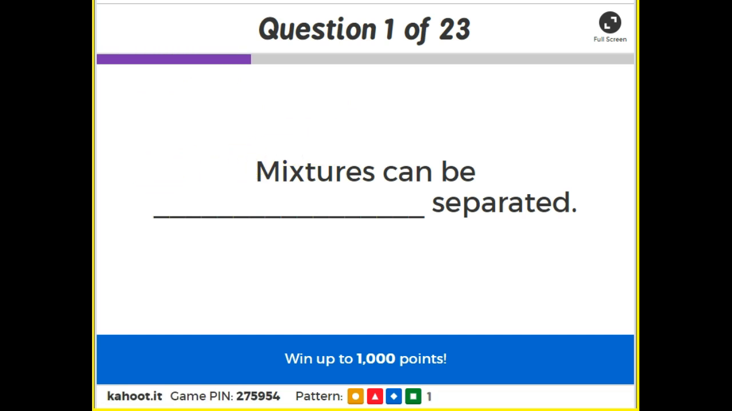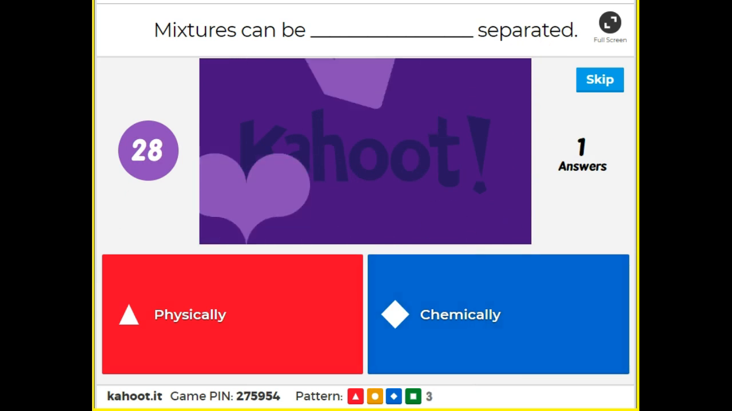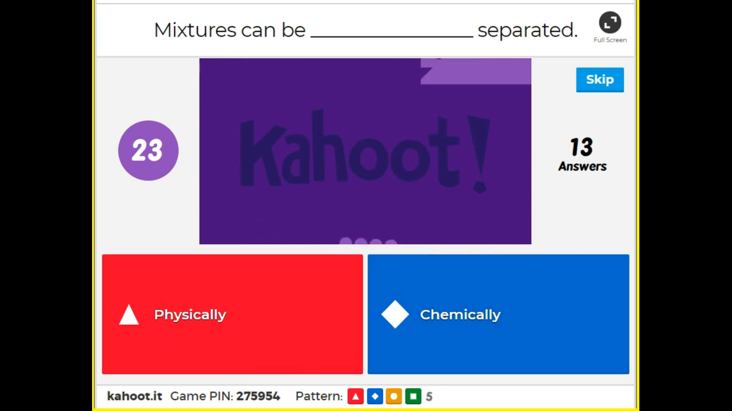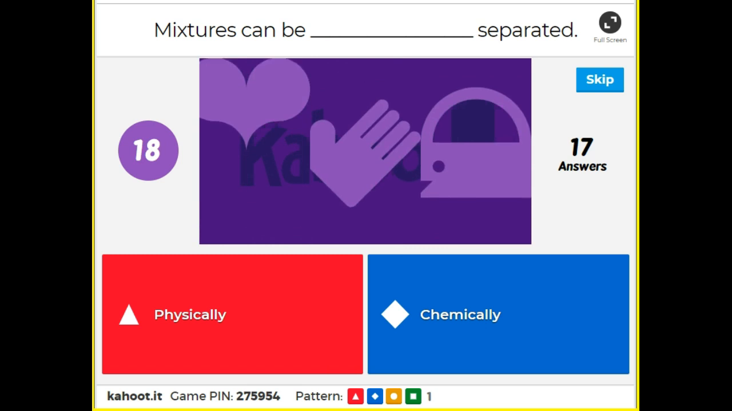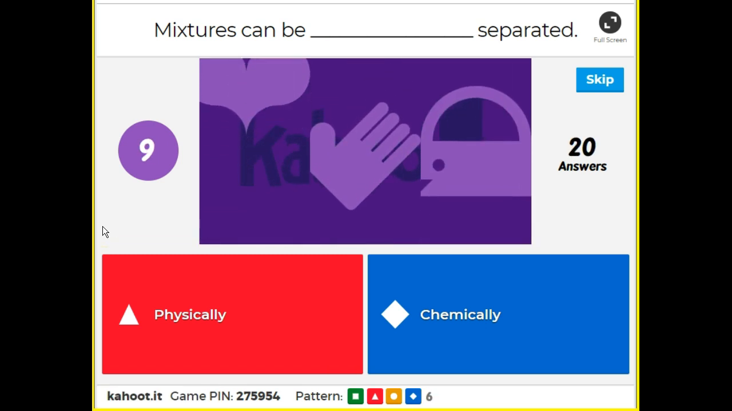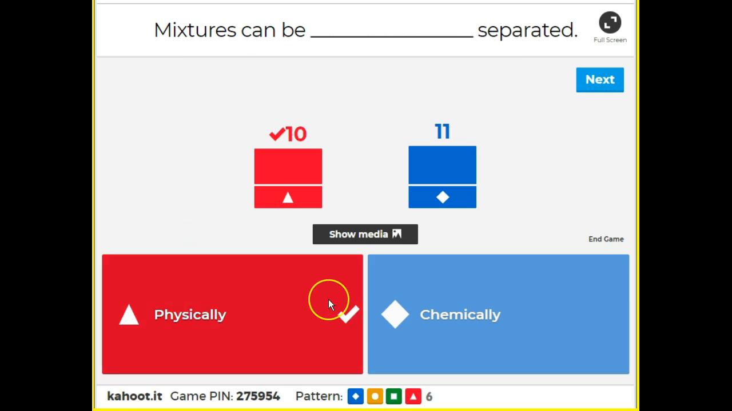Okay, so mixtures can be blank separated. Red, physically, blue, chemically. How can mixtures be separated? Tell me. 20 seconds. Go, go, go. Awesome, Sophia. I see yours. Zoe, make sure I see your answer as well. Perfect, guys. Yeah, so mixtures can be physically separated. Remember, mixtures are literally just two different things that are mixed together. They aren't being chemically bonded together.